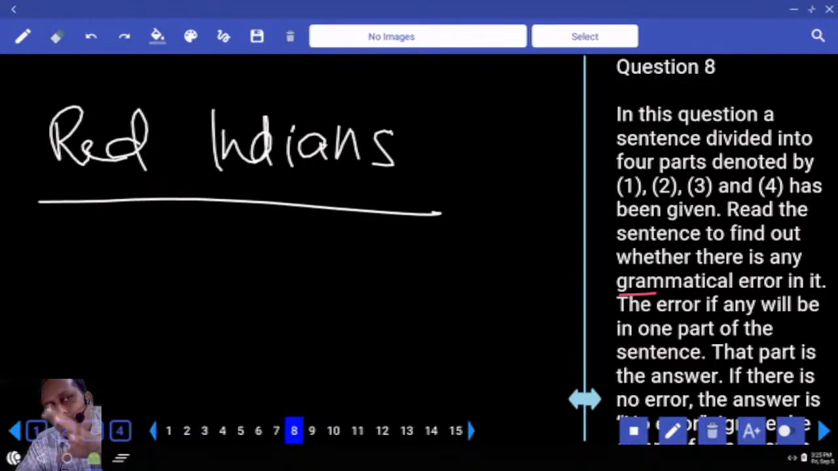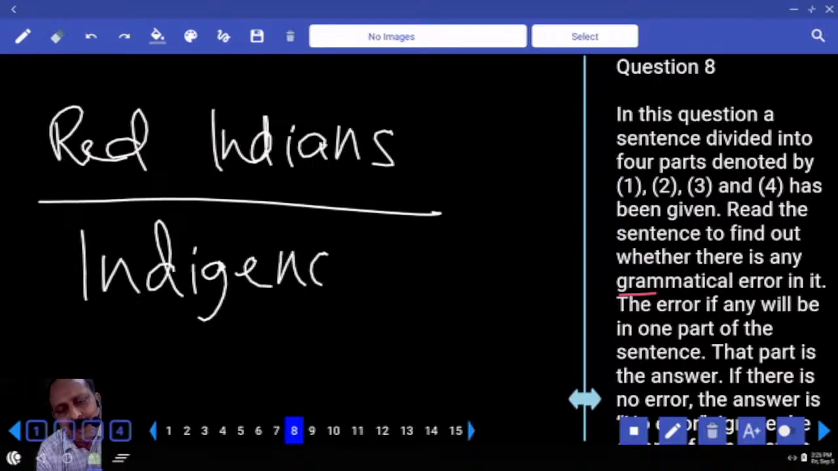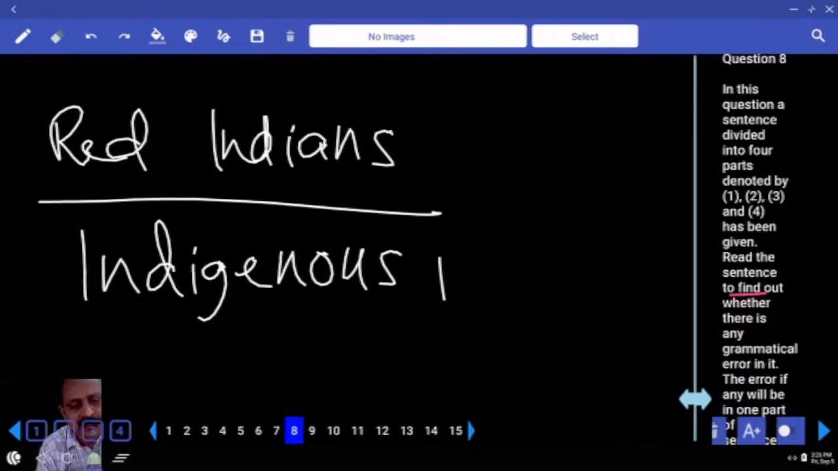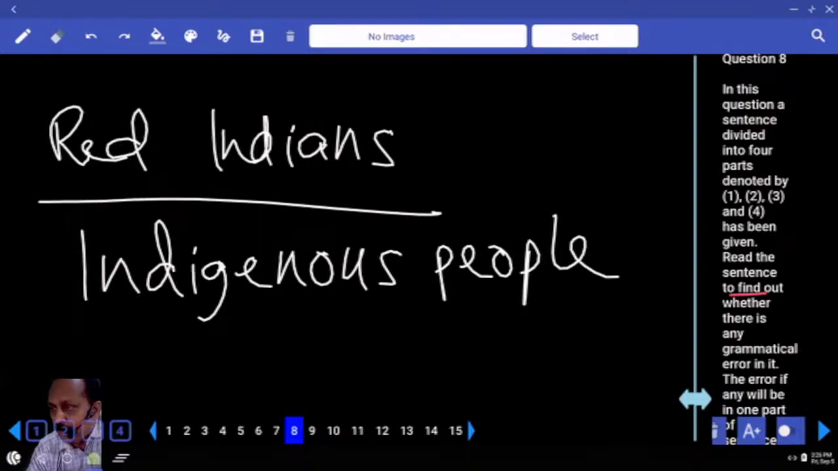The North American continent originally belonged to Red Indians. They are the original inhabitants of the continent. And what is the word for original inhabitants? We have got many a time. Write the word indigenous. Indigenous people. Indigenous people, Red Indians. And if you go to Australia, Australia also does not belong to the paradoxical situation here.